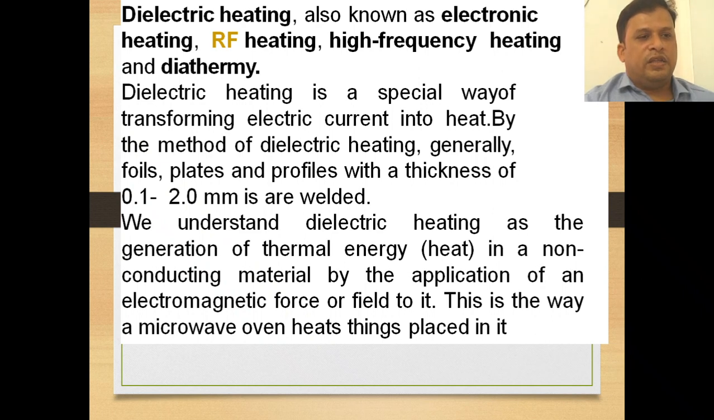Dielectric heating is a special way of transforming electric current into heat. Generally, foils, plates and profiles with thickness of 0.1 to 2.0 mm are welded. We understand this point: dielectric heating is the special way of transforming electric current into heat. We understand dielectric heating as the generation of thermal energy in a non-conducting material by the application of an electromagnetic field to it. This is the way a microwave oven also heats the things placed in it.